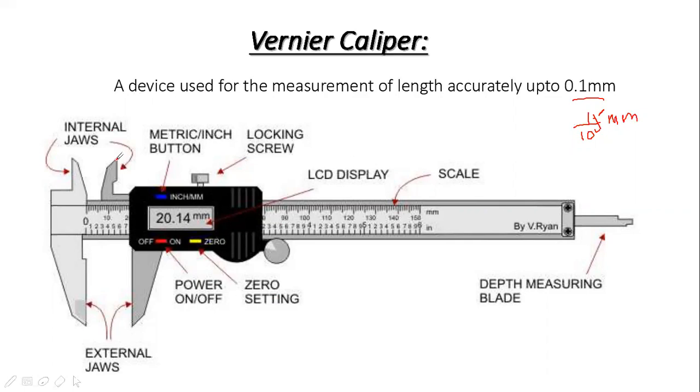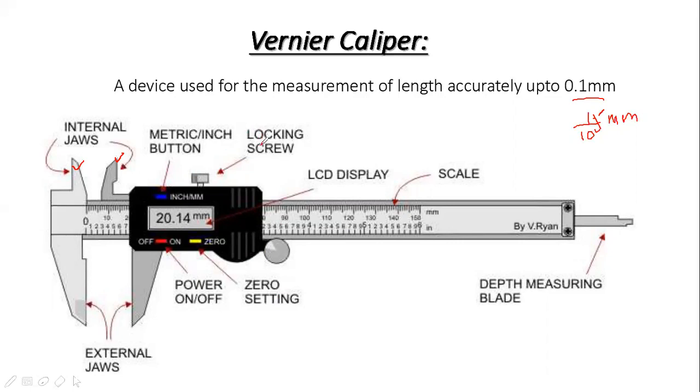This one is called internal jaws. This is called metric inch button. This is a digital, so we will discuss it also, but we have to study analog.